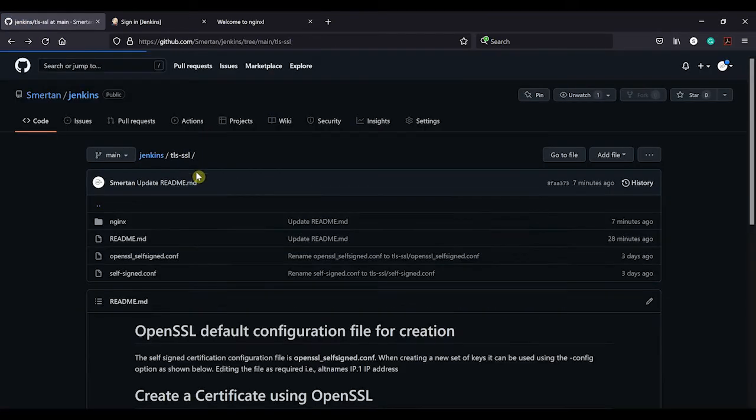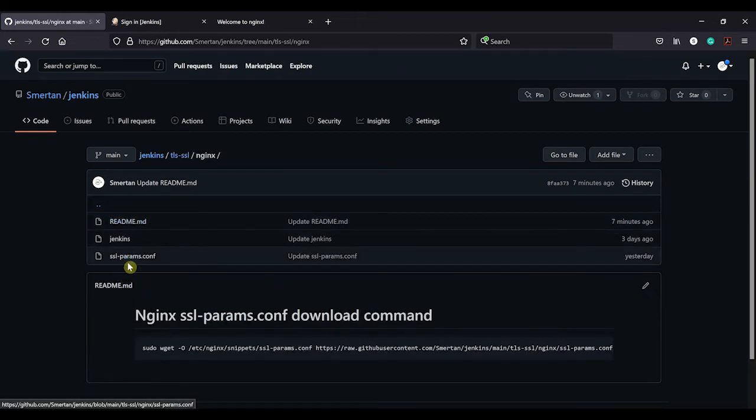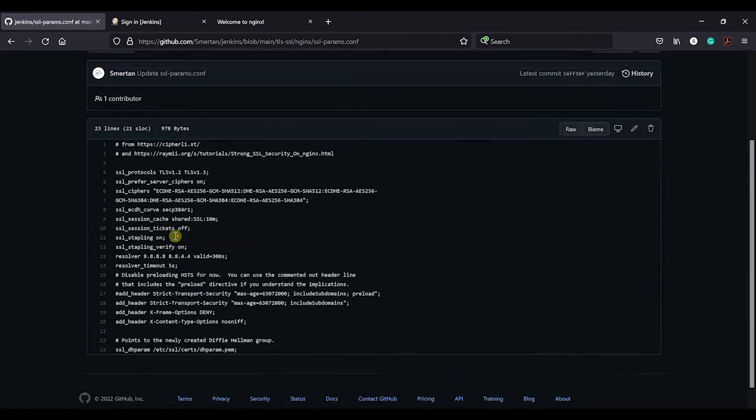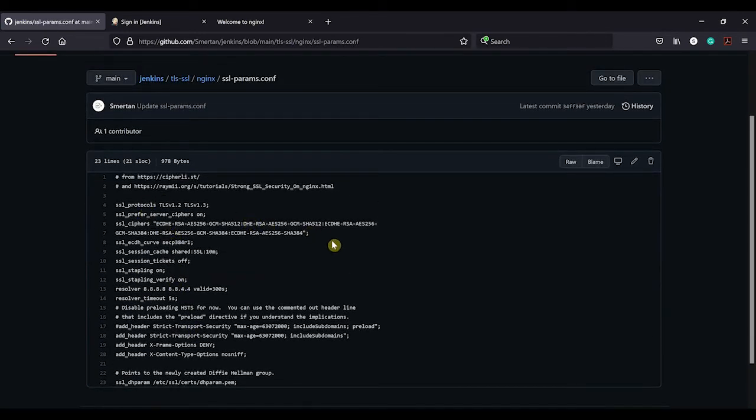If we go back and then up another level, and then we need to go into Nginx, we're going to be downloading the SSL params config. It's basically a secure hardening of Nginx. It's using things like TLS 1.2 and 1.3, as 1.0 and 1.1 are not recommended. It's also pointing to the Diffie-Hellman group we created in the location there.